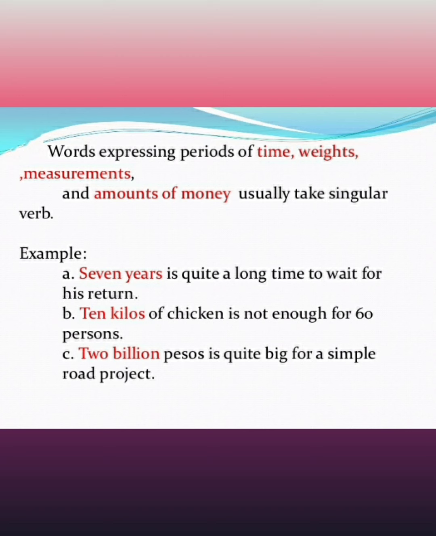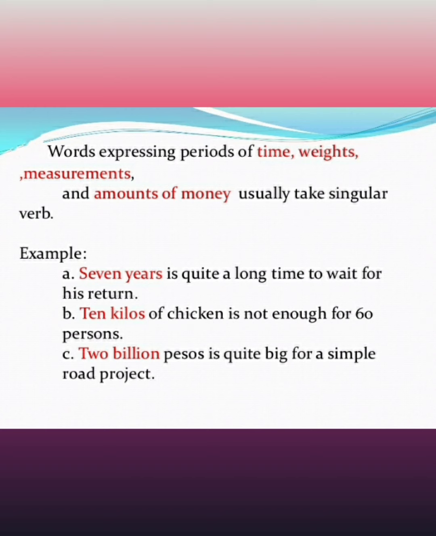Words expressing periods of time, weights, measurements, and amounts of money usually take singular verb. For example, 7 years is quite a long time to wait for his return. 10 kilos of chicken is not enough for 60 persons. 2 billion pesos is quite big for a simple road project. Okay, so whenever there are words expressing periods of time, weights or measurements and amounts of money, the verb that follows will be a singular verb.